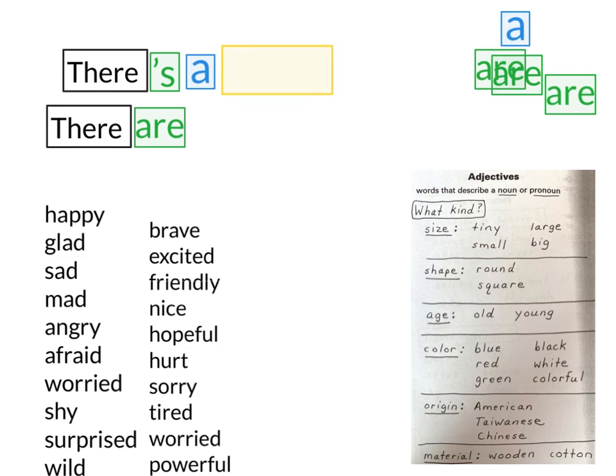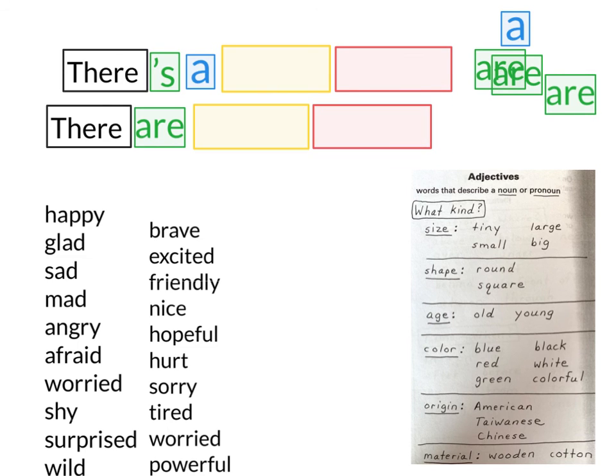And then you're going to pick an adjective to put here, or an adjective to put here, and then you're going to put your subject of your sentence. Will go here, or here. So your sentence will be, there's a happy cat, period. Or there are green frogs, period.